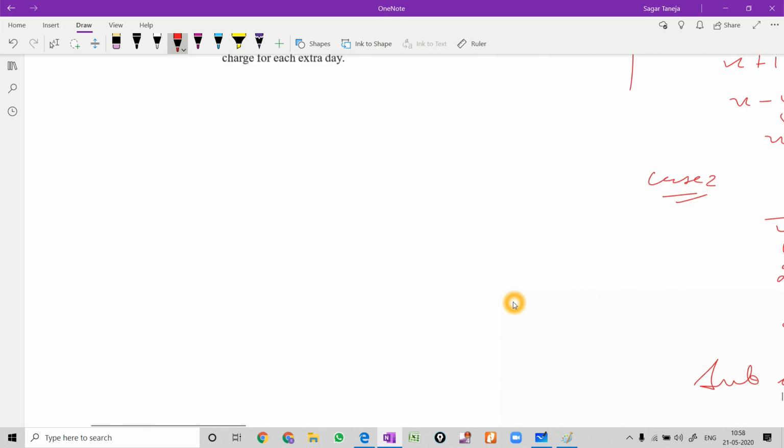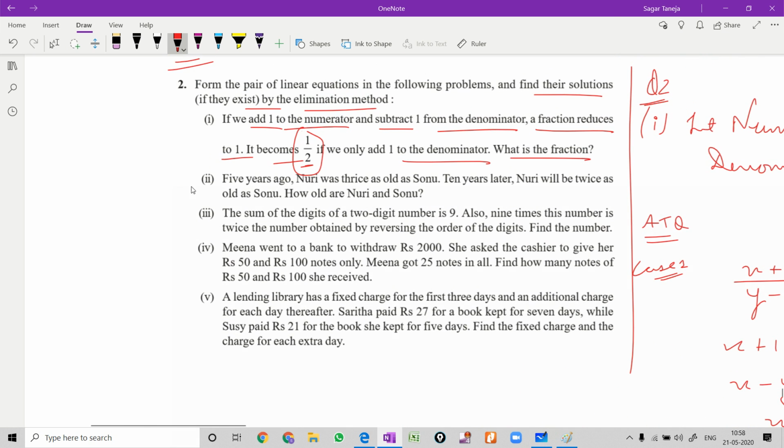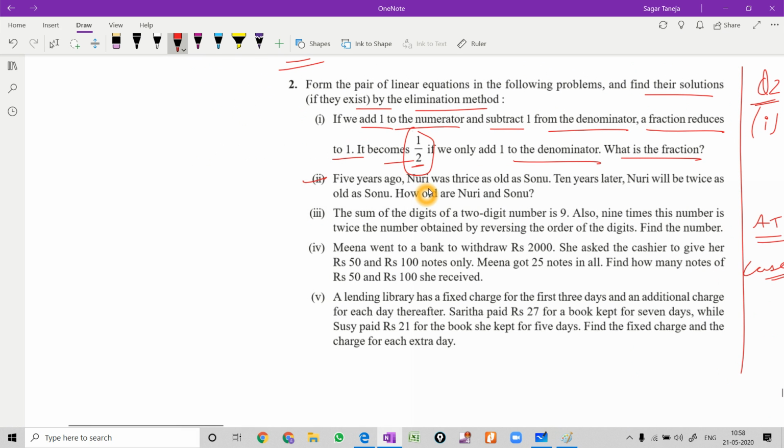So after this, moving on to the second part. 5 years ago, Nuri was thrice as old as Sonu. Okay, then 10 years later, Nuri will be twice as old as Sonu.